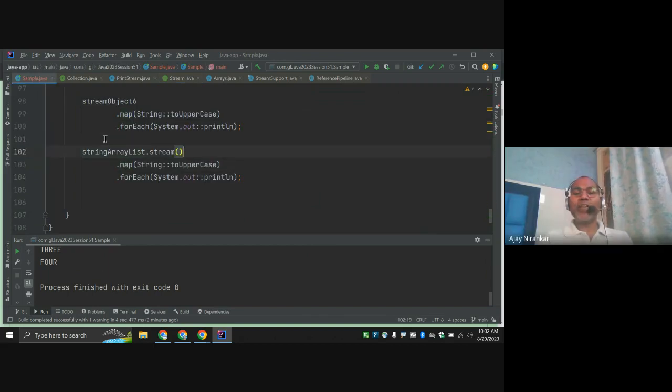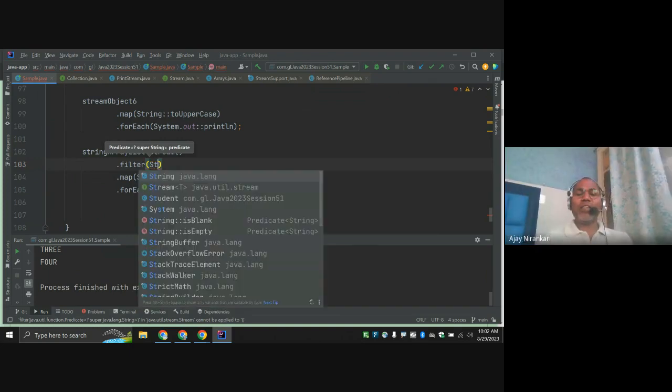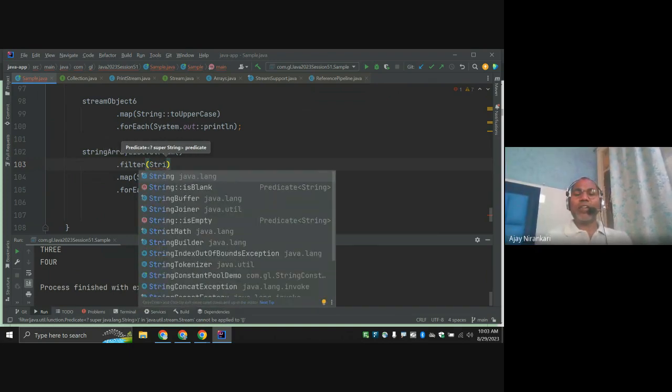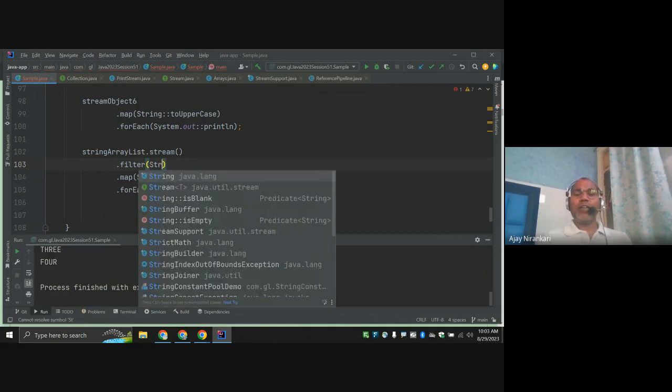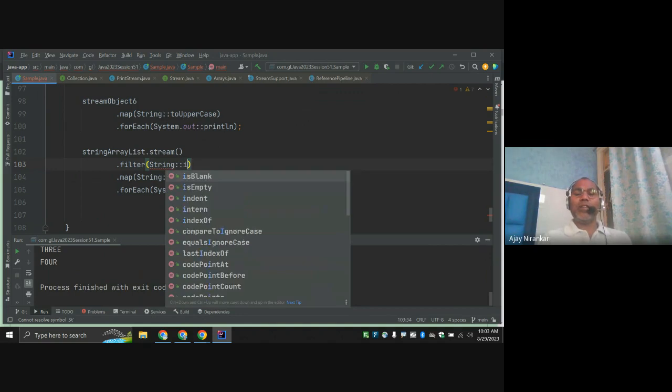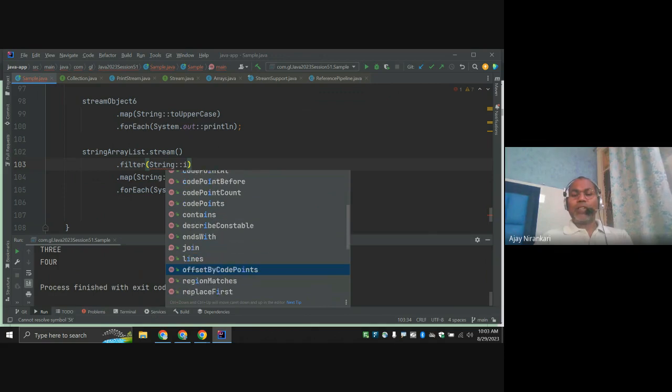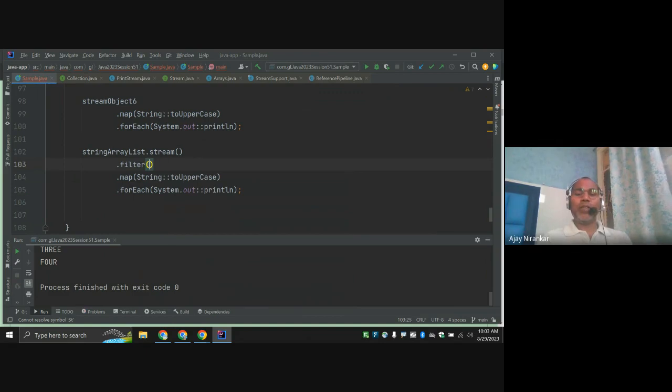Due to that, here I say a filter. Filter, let's say string, is empty, is blank, is empty. Lots of methods the String class gives. I just want greater than 0, something, no option. Okay, don't worry. I am saying whatever the element, element dot length greater than 0.